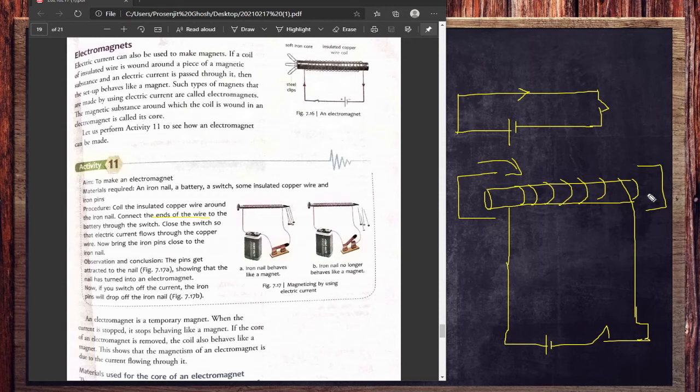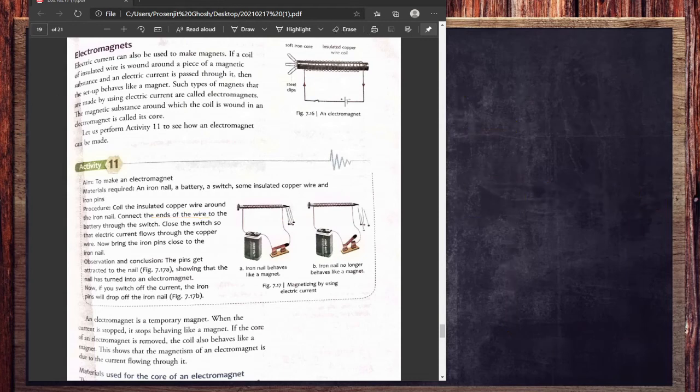The second advantage is that if you turn on the switch, it turns into a magnet, but if you turn off the switch, it comes back to a normal substance. No magnetic power will remain. That is the biggest advantage, that we can operate it manually. Whenever we want, we just turn on the switch and it becomes a magnet. Whenever you want to stop the experiment, just turn it off and it becomes a normal substance. So these are the big advantages of an electromagnet.